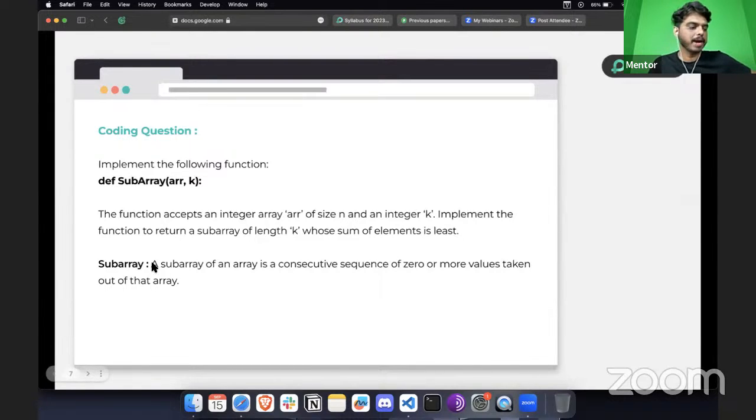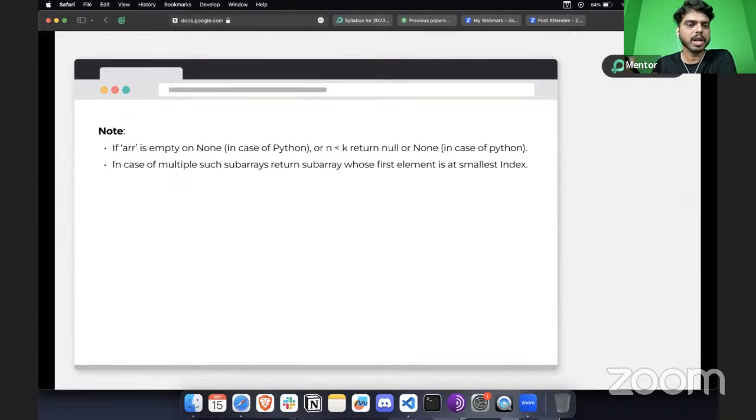All right, and what is a subarray? There's a note that we have. A subarray of an array is a consecutive sequence of 0 or more values taken out of that array. So you can't pick the values from the list randomly. It has to be a consecutive sequence of these values. And in terms of Python, if the array is empty, or None, or the value of n is less than k, it should return None or null. Or in case of multiple such subarrays, return the subarray whose first element is at the smallest index. So these are the notes that you need to know.